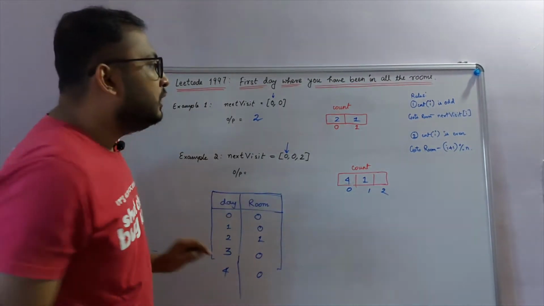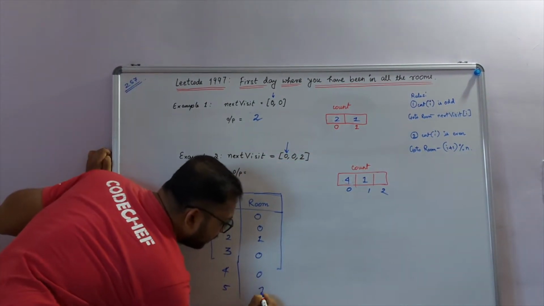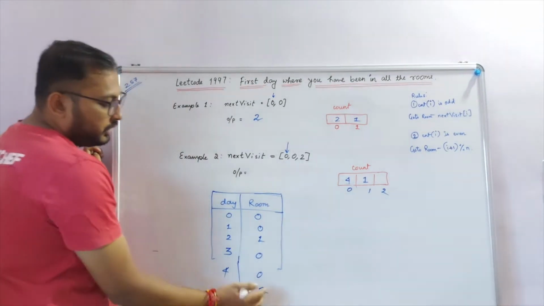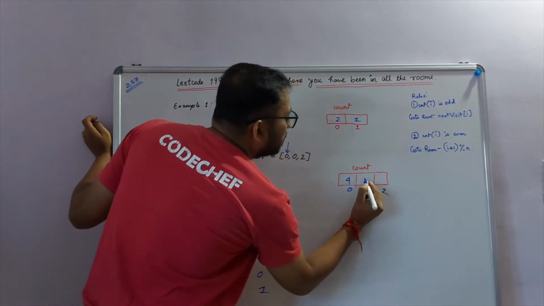So where do we move? We move to the I plus 1th. So for day number 5 we are visiting room number 1. So this count becomes 2.